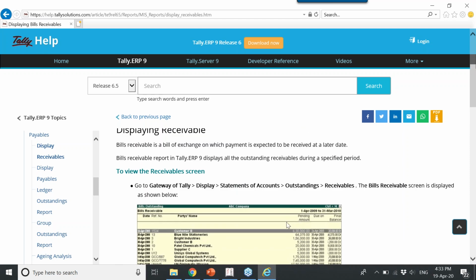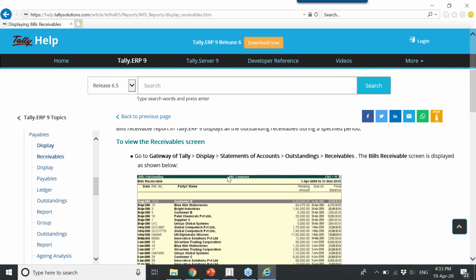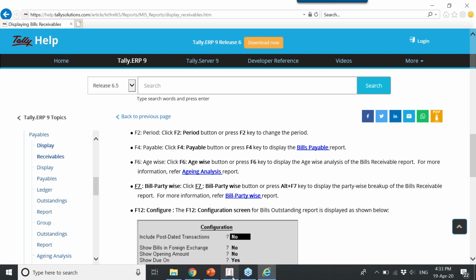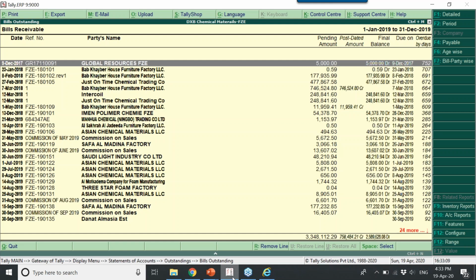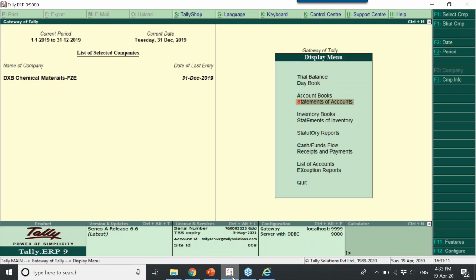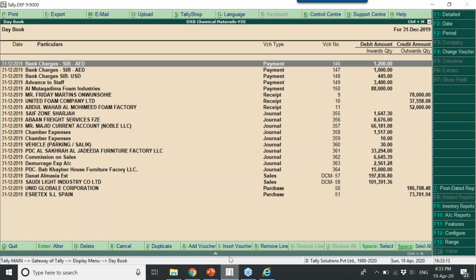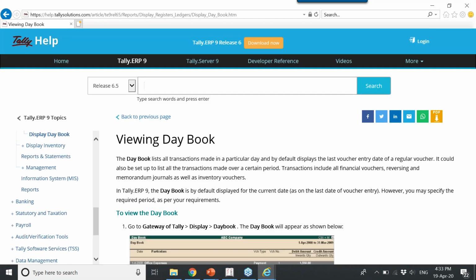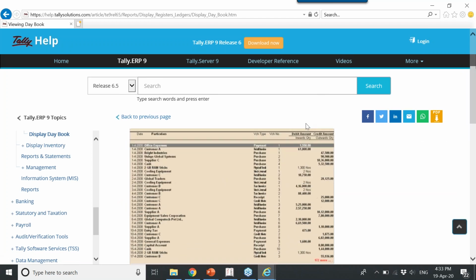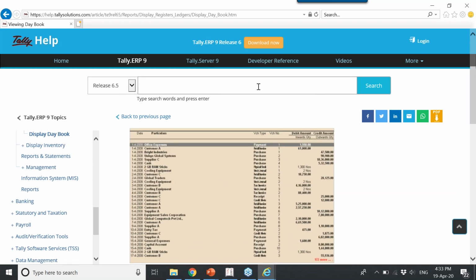However, it will open based on whichever screen you are on. For example, if you are in daybook and you click on help, relevant reports specific to the daybook screen will open. This is the beauty of Tally. And later if you want to search for a specific one, you can. For example, stock summary.